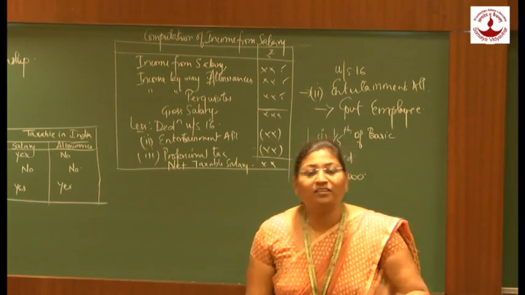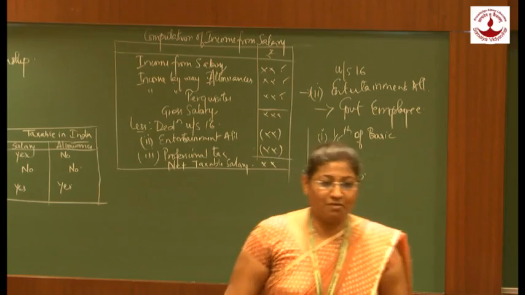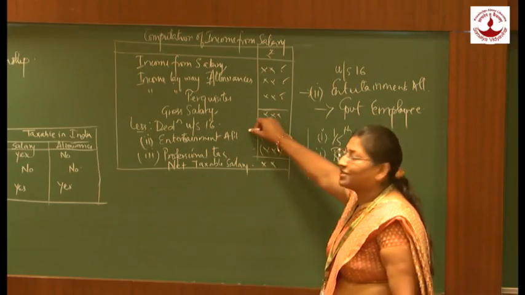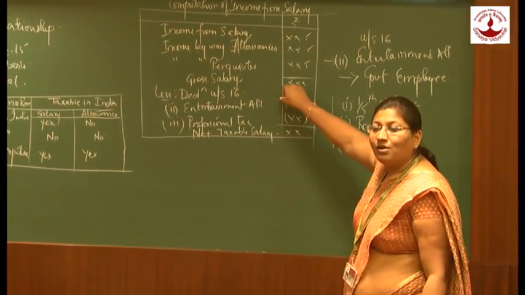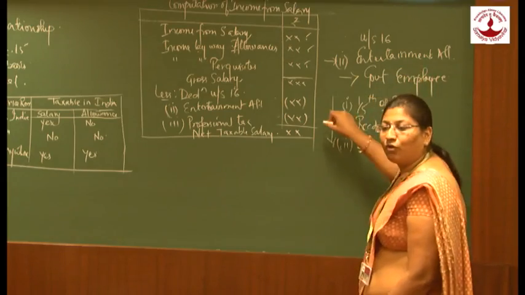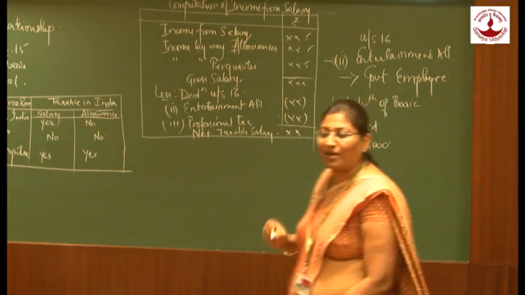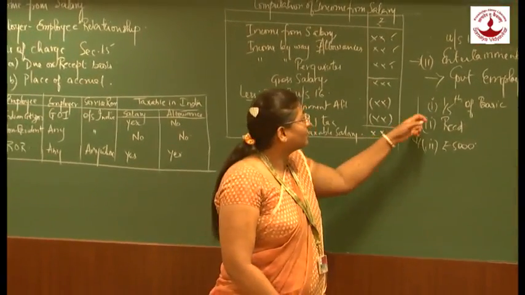First we add this entertainment allowance in the category of allowances, and then we claim this deduction under section 16 subsection 2. Is it clear? Yes. The least of the amount, that is 1/5 of basic, whatever I receive, or rupees 5,000, whichever is lesser, I will take as a deduction.